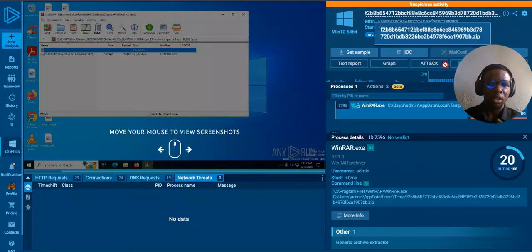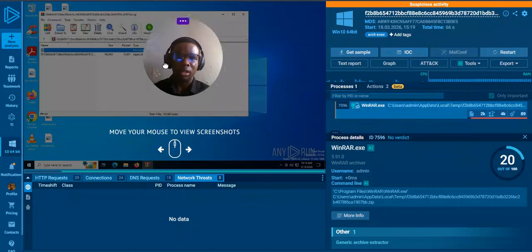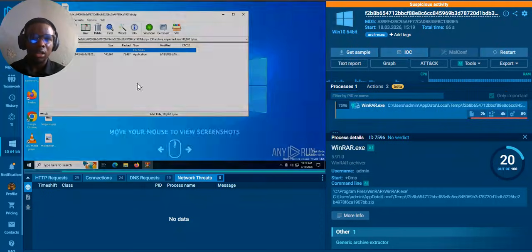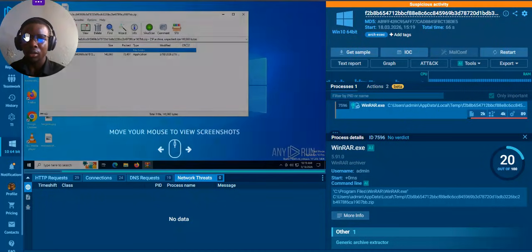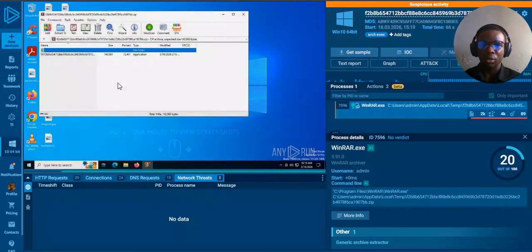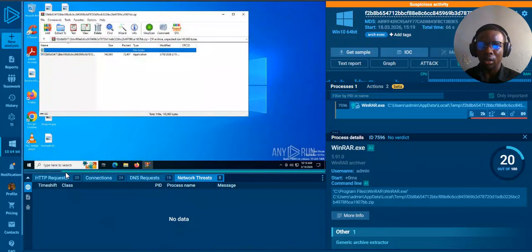This is the SHA, the SHA is the IOC. That's indicator of compromise. And let's check it out. Let me try opening. Can I click on it here? Just moving this up and down. It says move your mouse to view screenshots. Is there any screenshot here? Okay, I guess there is.